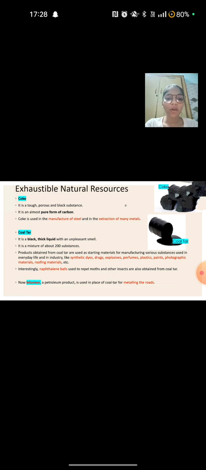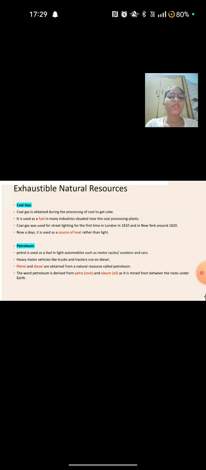Products formed from coal tar are used as starting material for manufacturing various substances used in everyday life and in industry, like synthetic dyes, explosives, perfumes, plastic, paints, photographic materials, roofing material, etc. Interestingly, naphthalene balls used to repel moths and other insects are also obtained from coal tar. Now, bitumen, a petroleum product, is used in place of coal tar for metalling the roads.